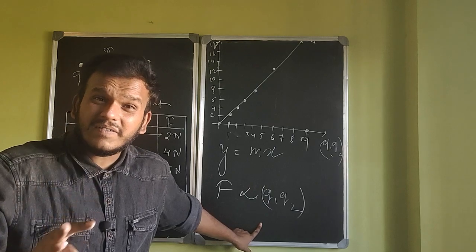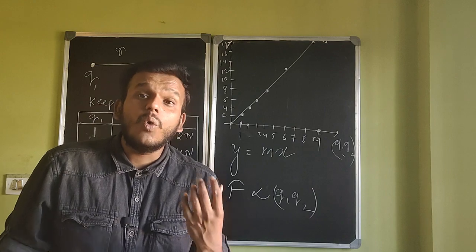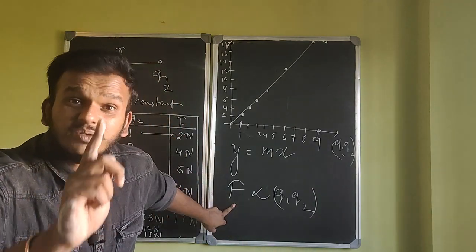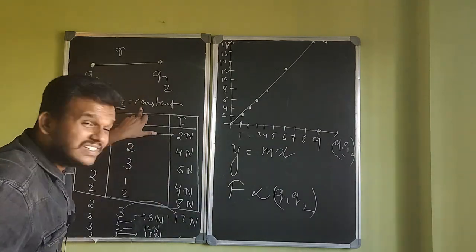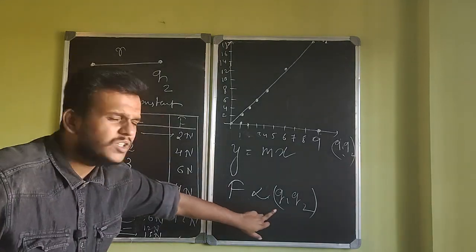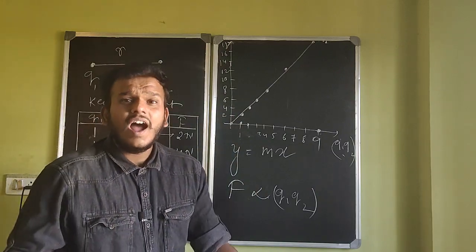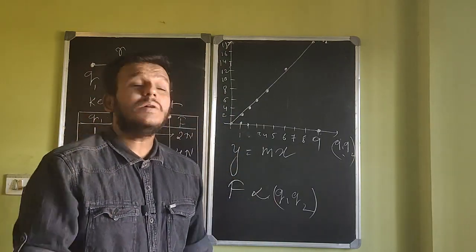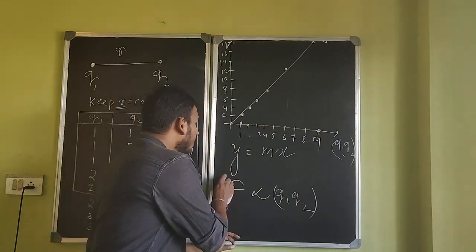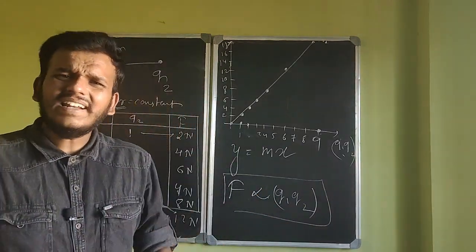However, if you have enough time and correct experimental techniques, you could have come up with this statement: force between two charges separated by a fixed distance is directly proportional to the product of those charges. How do I know it's directly proportional? Because I've taken a lot of data, I've done a lot of experiments, and I've come up with this graph which clearly shows that it's a straight line, which tells me that force is directly proportional to the product of charges. Attractive or repulsive, that we'll see later.